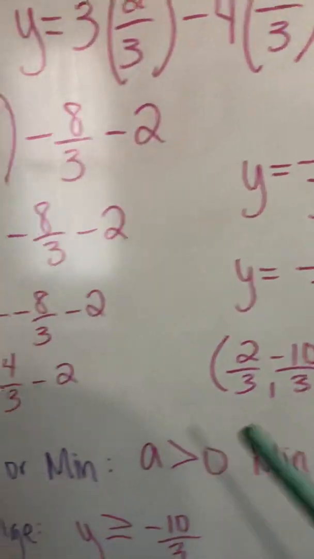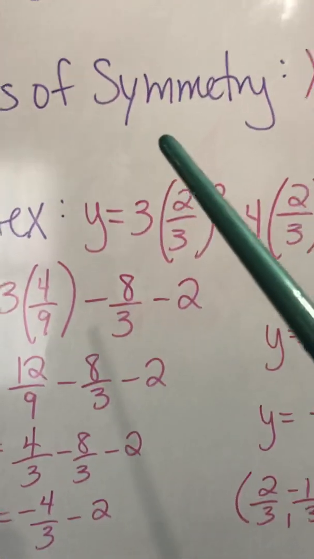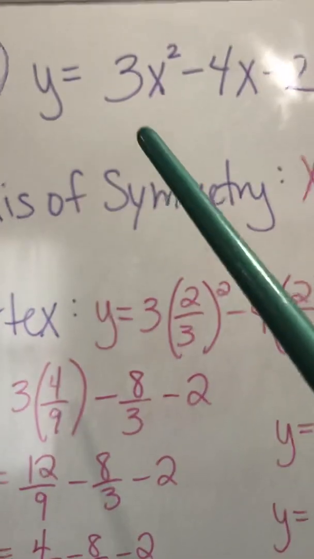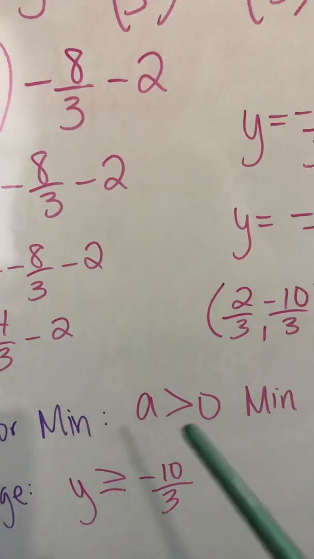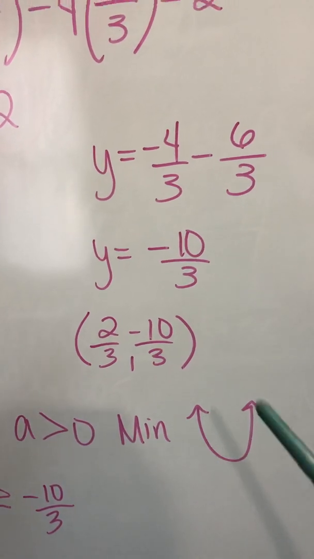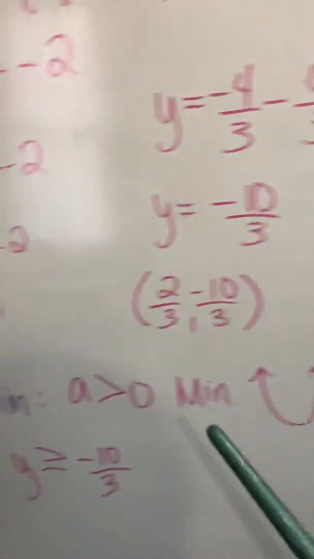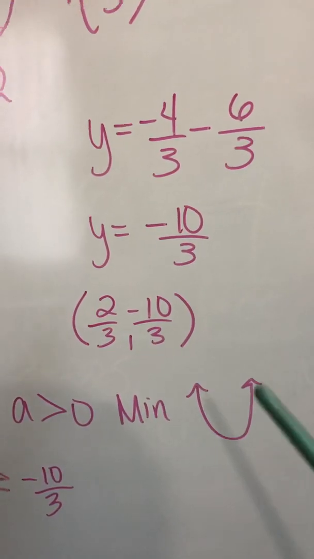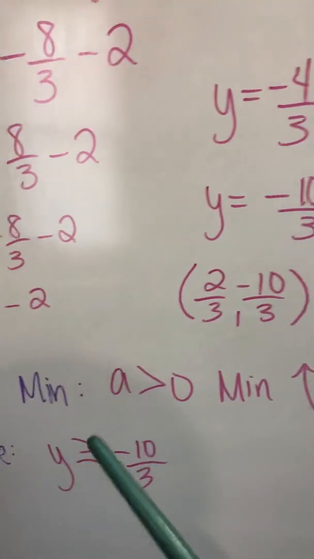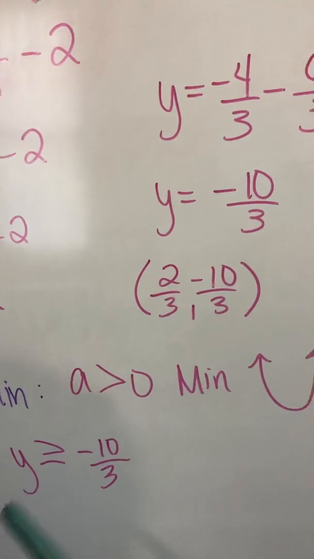Alright, so now they want to know if it's going to be a max or a minimum. If we look at our equation, our a is 3, positive 3. Since a is bigger than 0, this is going to be a minimum because your curve is opening upwards. Alright, and then the range, since it's a minimum, is going to be all the y values that are bigger than your vertex, so y is greater than or equal to negative 10/3. So that's your range for it.